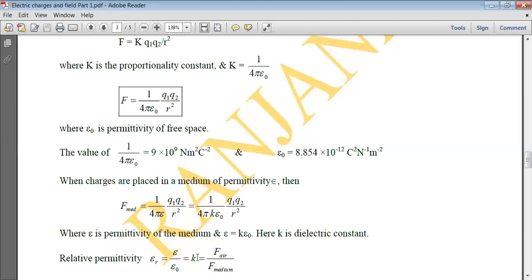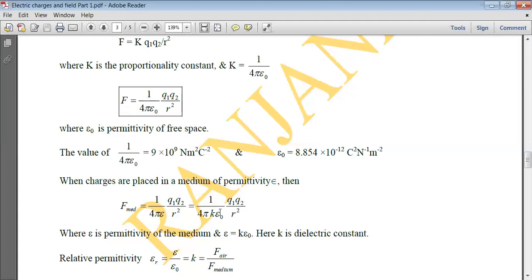And in terms of force, it is equal to the ratio of the force when the charges are placed in air or in vacuum to the force when the charges are placed in the medium. This is the force when the charges are placed in vacuum or in air, and this is the force when the charges are placed in the medium.